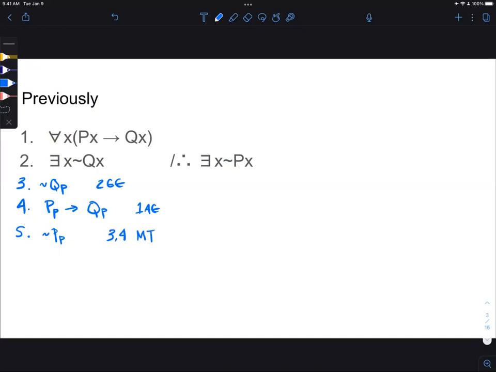Nothing has changed. Okay, then the next step, now that we have line 5, we can introduce the existential quantifier. Line 5, E introduction. And I'm using the shorthand from the proof checker because it is shorter, and it's also, I think, a little easier.